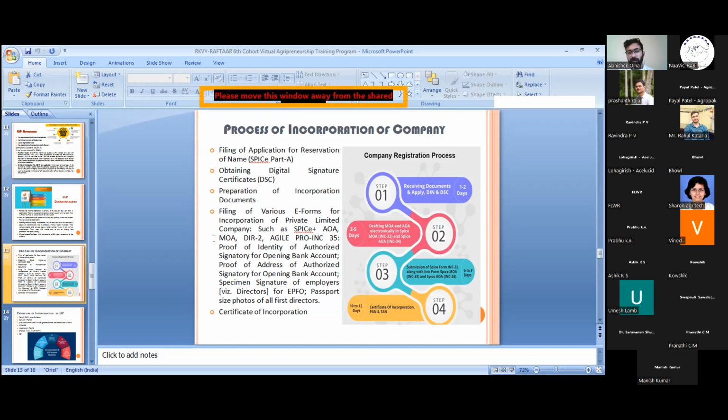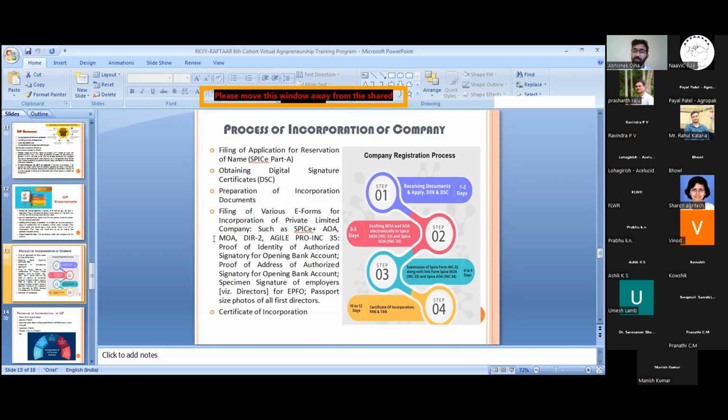All this process, these documentation and filing of the forms, should be done within a period of 20 days only. If anything occurs within the 20 days, or the professional is not able to file the forms, for any case, like if I don't get the whole document list and the exhaustive list of documents within the prescribed time from my clients, then I cannot go with the incorporation of the company after 20 days.